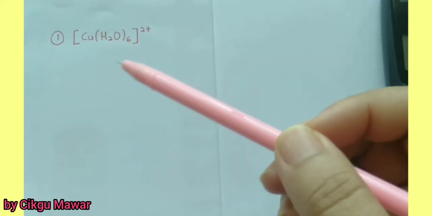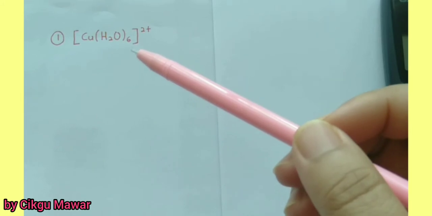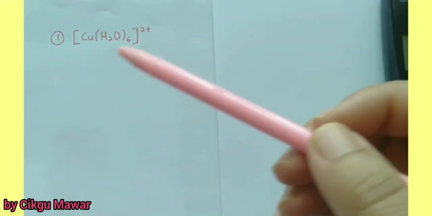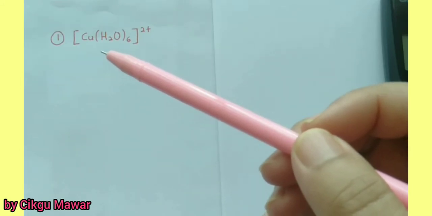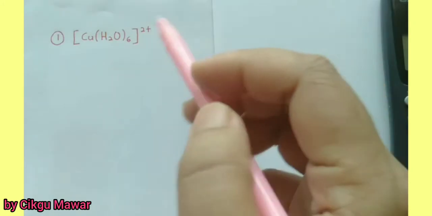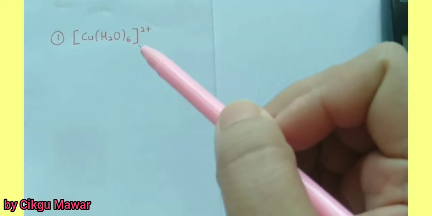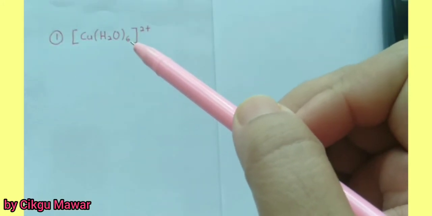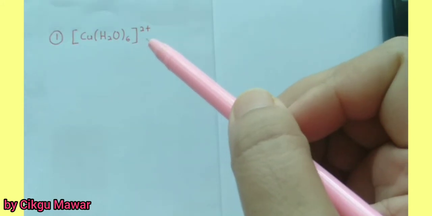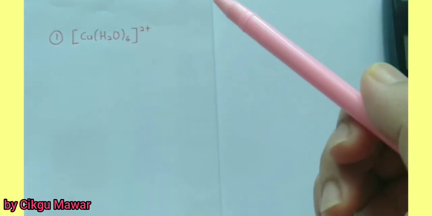Let's name the first complex ion. For the first step, before we name it, you must make sure to calculate the oxidation number of the complex. The first question is a cationic complex, which is a positive complex.